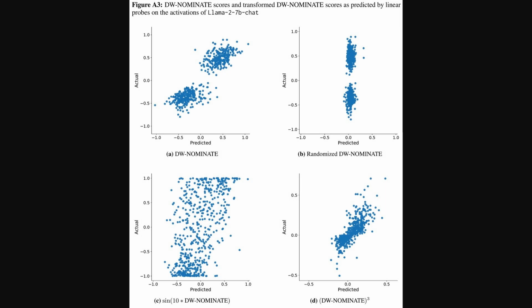Okay, digging a bit deeper into the nature of this representation, Figure A3 from the appendix provides more evidence for its linearity. It shows how well linear probes predict the original DW nominate scores versus various nonlinear transformations of those scores. You can see in Plot A the prediction is strong for the original linear scores, but significantly degrades for nonlinear versions like Schein or cubic transformations in plots C and D. This really supports the main finding. The representation is fundamentally linear.